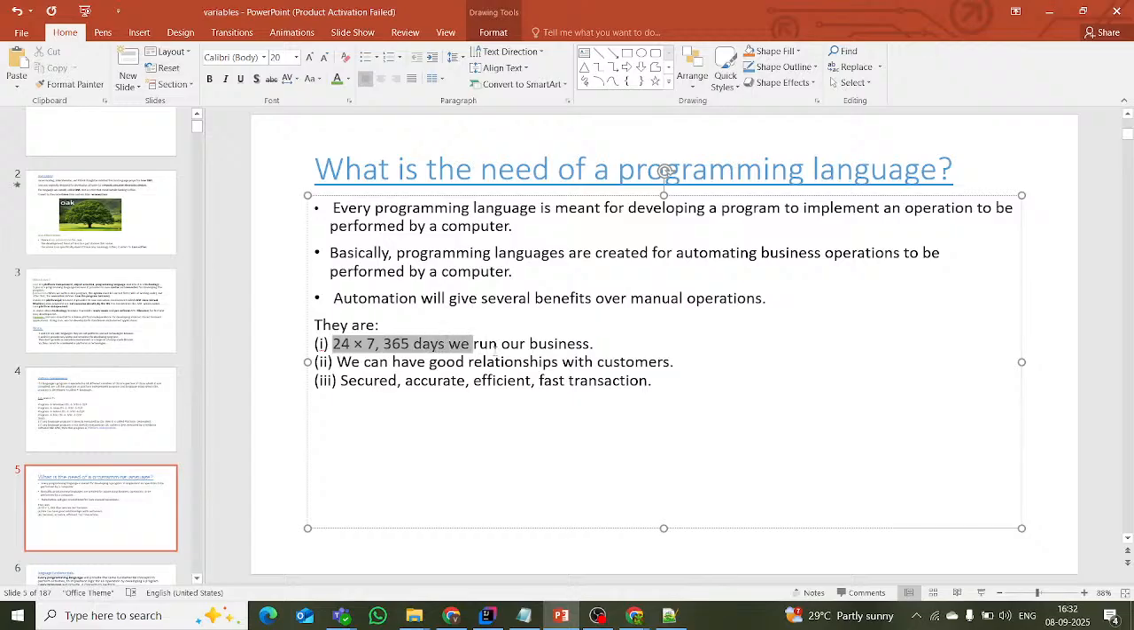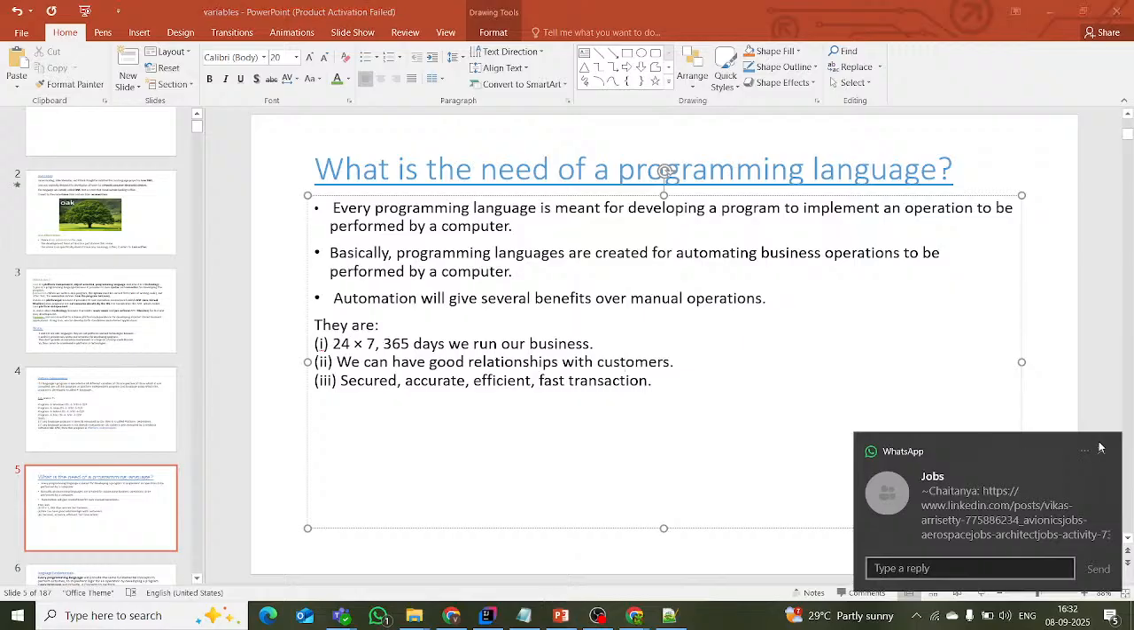24/7 and 365 days we can run that business. That is the one need of the Java programming. One more thing, we can have good relationship with the customers. If you create one programming language, generally who will use this programming language? Nothing but the application used by customers only, right? How? Because of